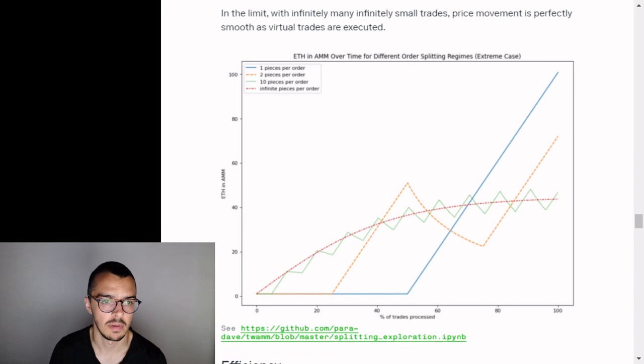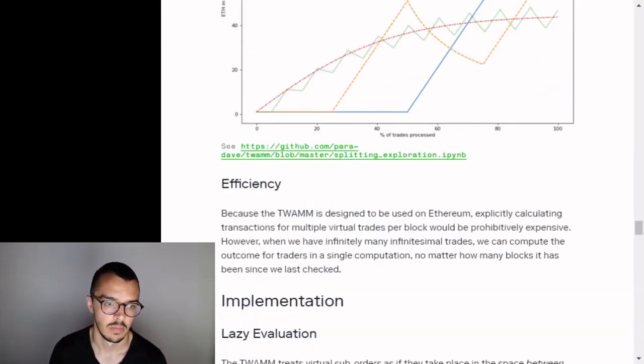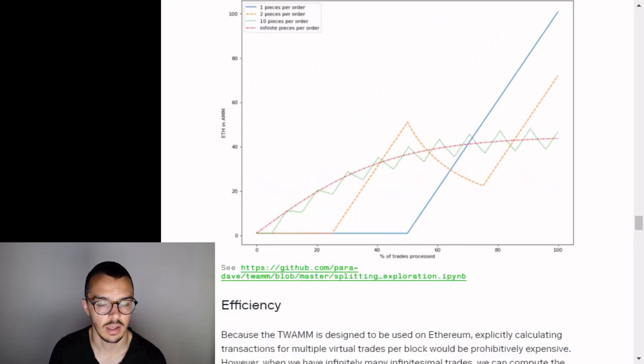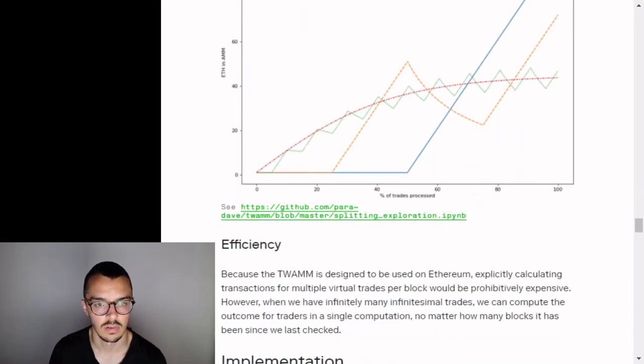And at 1 piece per order, the ETH in the AMM is at 100 at the end. And there's a link to, I believe, a Python notebook that would give you this graph.